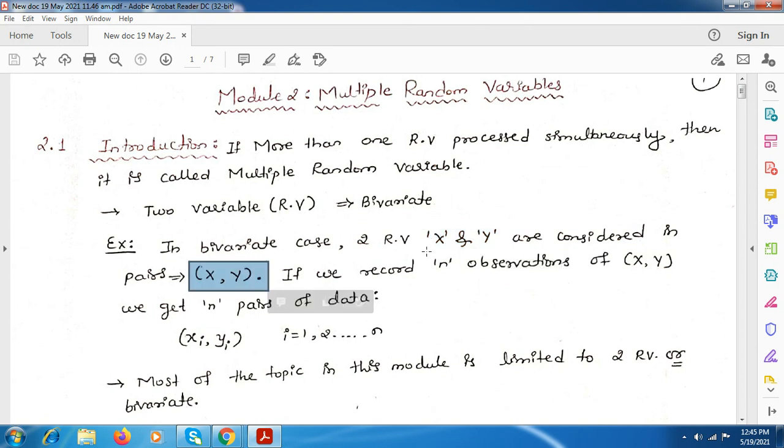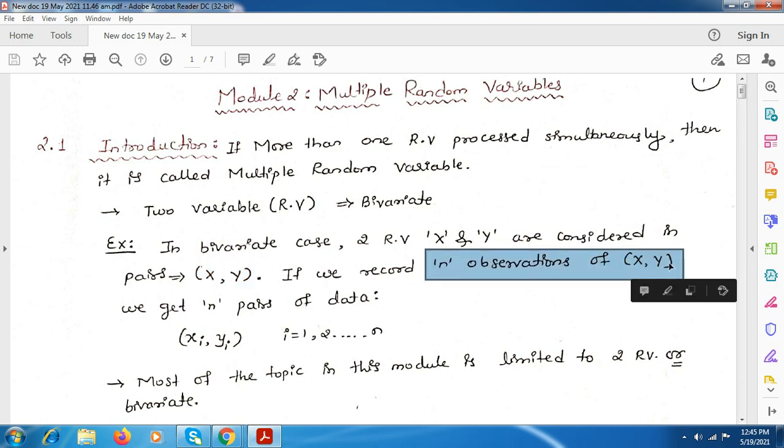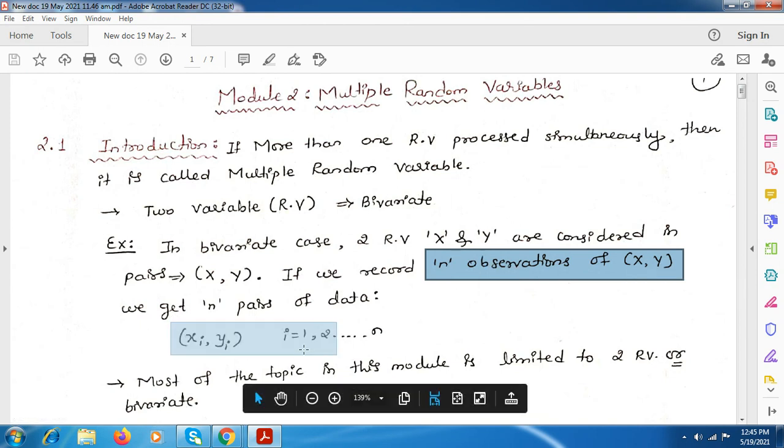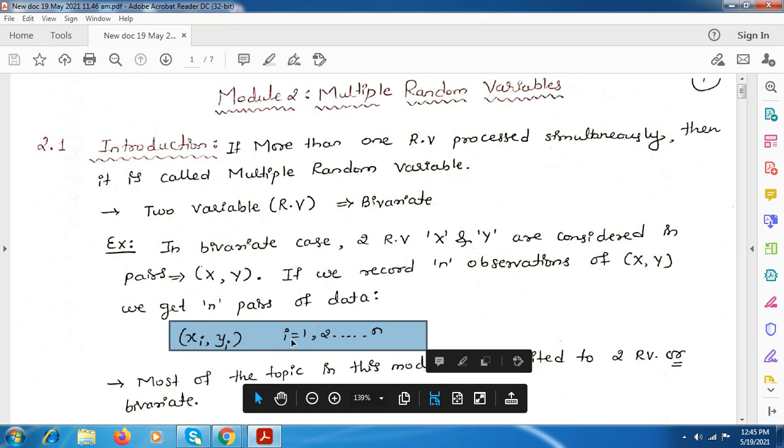If we record n observations of these x and y random variables, we can write them as xi and yi, where i will vary from 1 to n, because we have considered n observations.